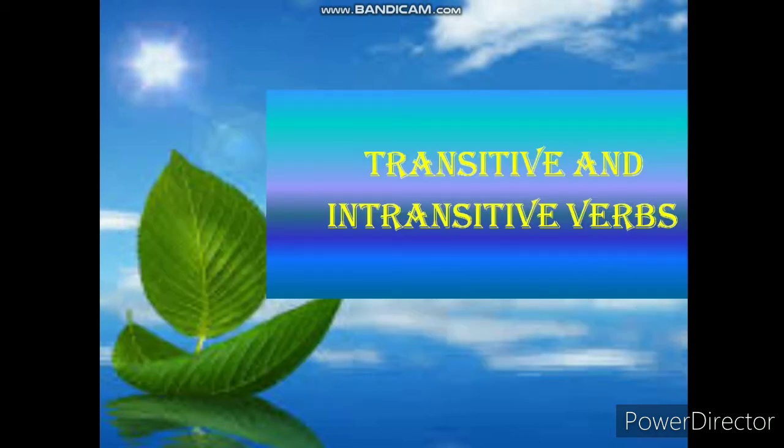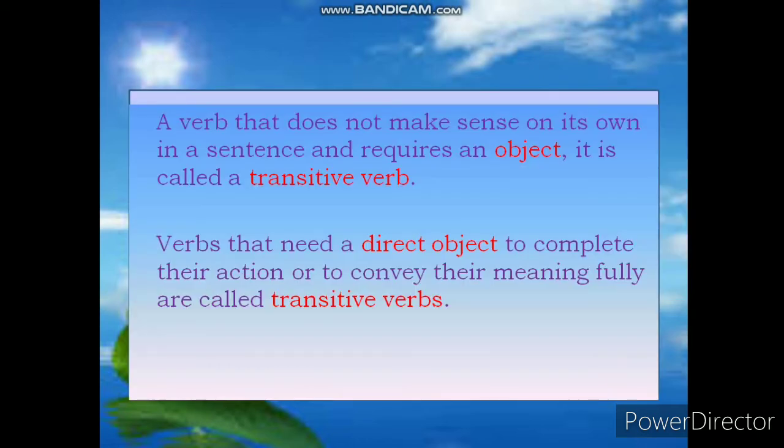Children, now we will learn about transitive and intransitive verbs. A verb that does not make sense on its own in a sentence and requires an object is called a transitive verb. We can say verbs that need a direct object to complete their action or to convey their meaning fully are called transitive verbs.